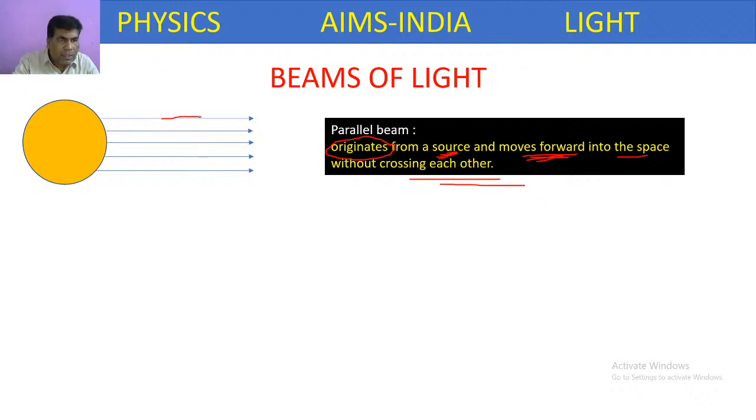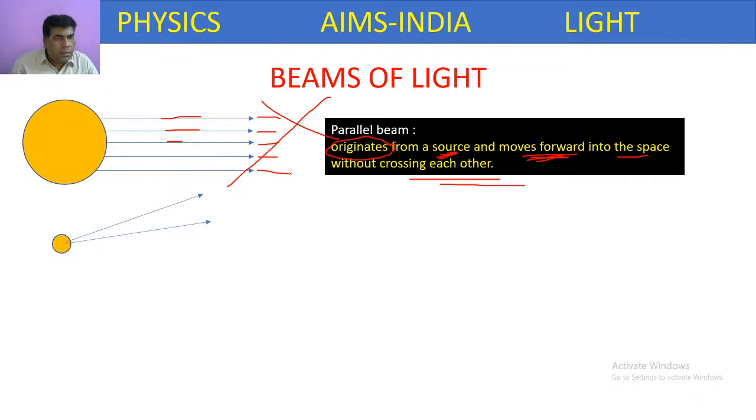If you extend these parallel lines, they never meet at any point. That kind of beam is called a parallel beam.